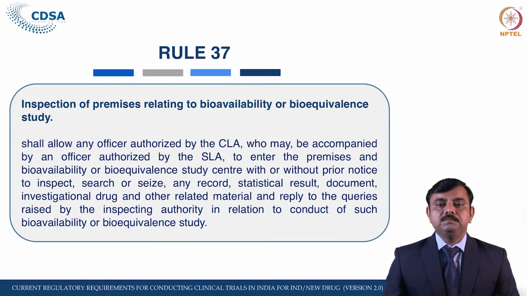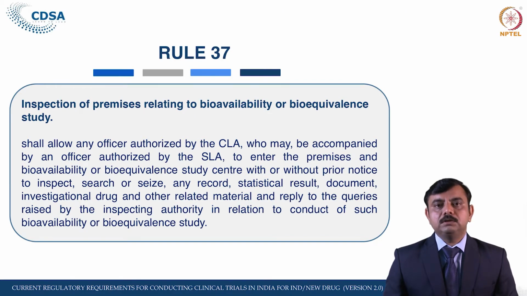The inspection of premises relating to the BA/BE study. The person, institution or organization permitted to conduct such a study under Rule 34, as we have seen in CT 7, including his representative and investigator, shall allow any officer authorized by the Central Licensing Authority, who may, if considered necessary, be accompanied by an officer authorized by the State Licensing Authority.